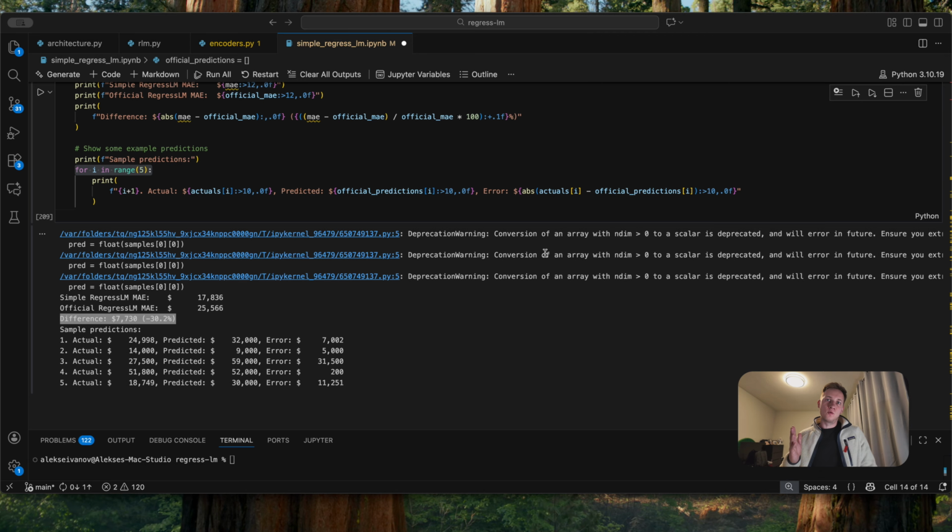But I want to make it very clear. This isn't because we are smarter. We tuned the model for a specific task. They probably optimized for general performance across many tasks, and the core insight of RegressLM, treating regression as sequence-to-sequence with constrained decoding, works brilliantly even in simplified form.